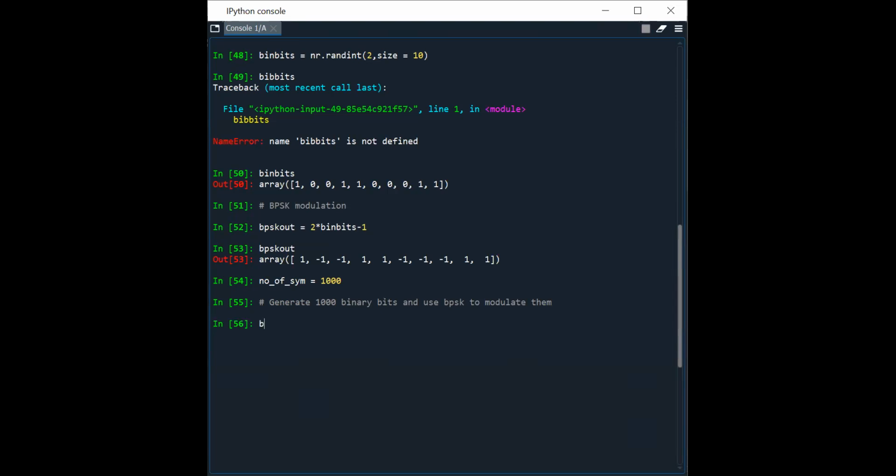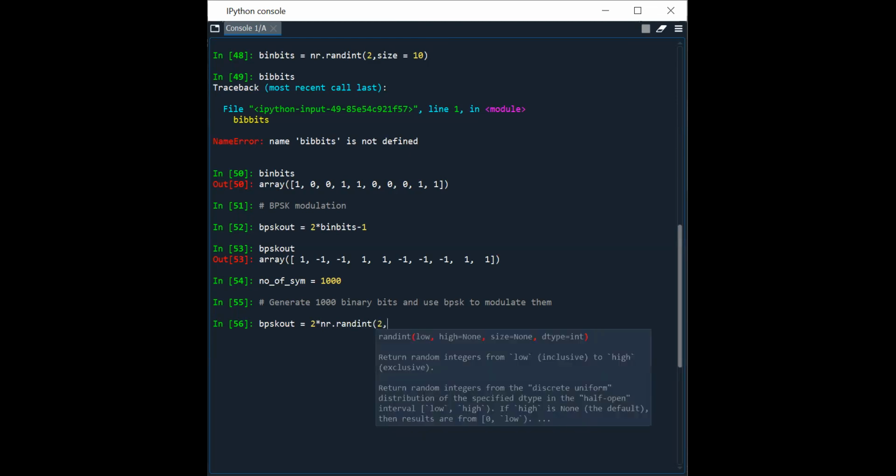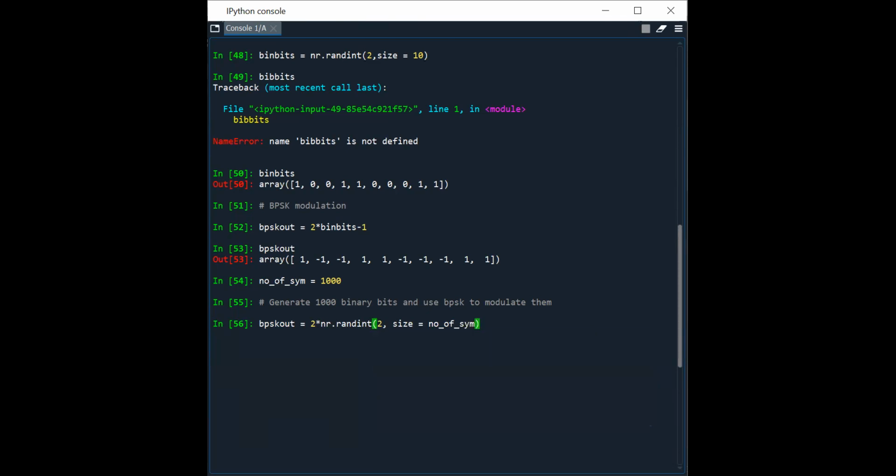So what will you do? BPSK out is equal to 2 into, instead of binary bits, I will write np.random.randint(2, size equal to the number of symbols). I have kept the number of symbols in this variable, number_of_sym. It should give me now how many BPSK values? Sir, -1.